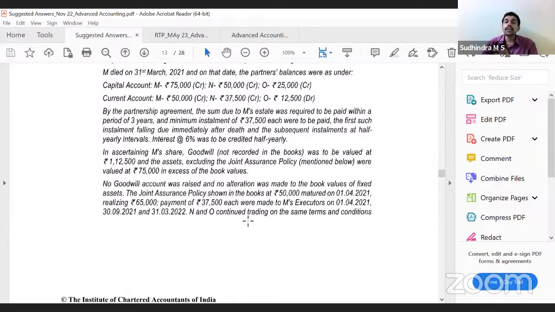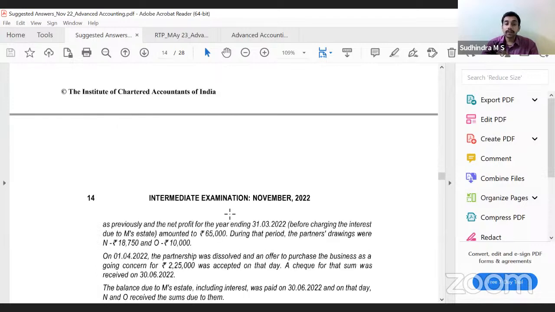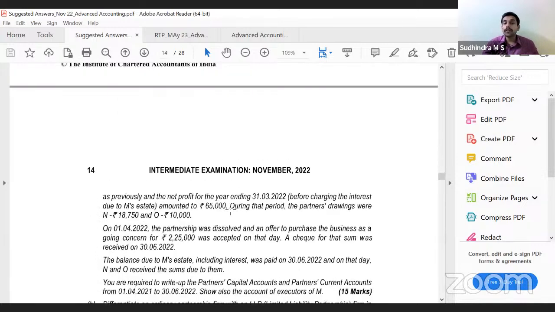N and O continued trading on the same terms as previously, and net profit for the year ending 31st March 22, before charging interest due to M's estate, amounted to 65,000. During that period, partners' drawings were 18,750 and 10,000. On 1/4/2022, the partnership was dissolved and an offer to purchase the business as a going concern for 2,25,000 was accepted on that date.